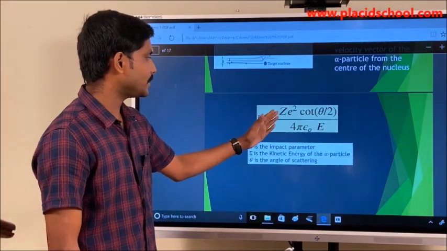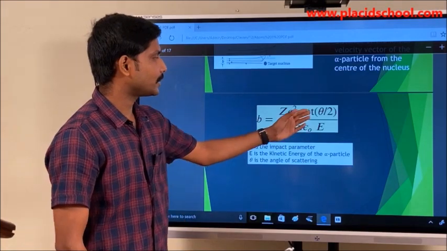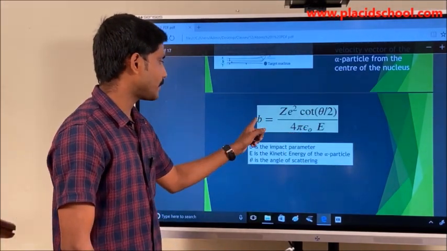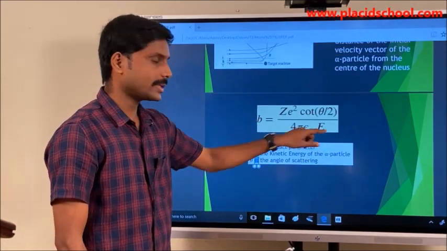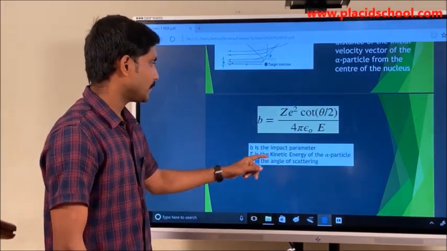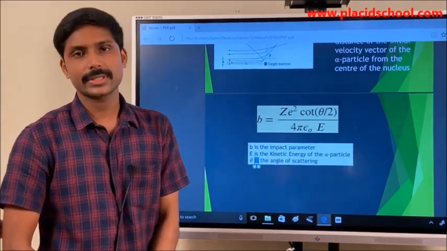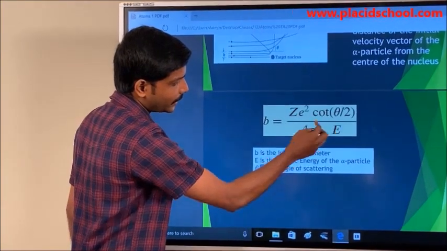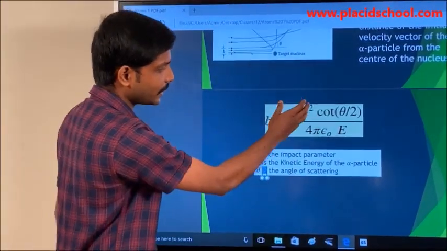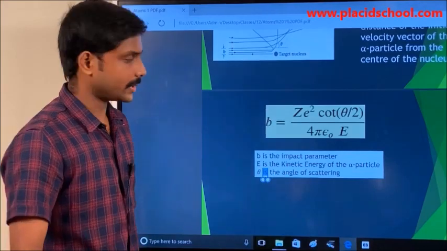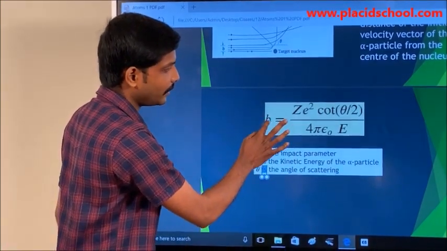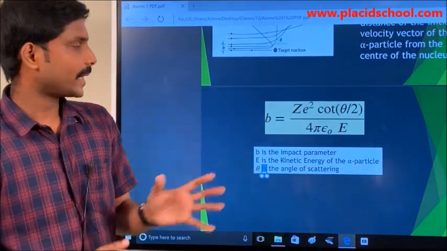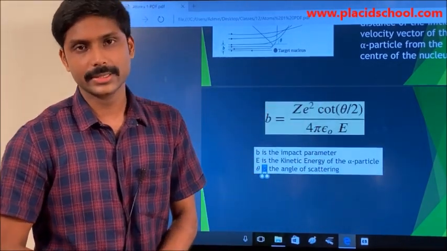It is related by B is equal to Z E square cot theta by 2 by 4 pi epsilon 0 E, where B is the impact parameter, E is the kinetic energy that we are supplying, and theta is the angle of scattering. If you are maintaining the energy as a constant value, all these terms will be constant. Only variation will be in B and theta. So different particles will be having different angles of scattering.